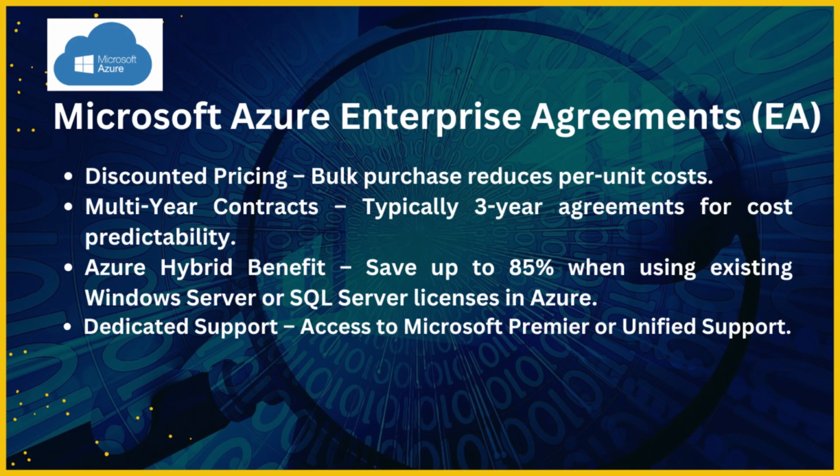3. Microsoft Azure Enterprise Agreements, EA. For large organizations, Microsoft offers an enterprise agreement, EA, that provides discounted pricing. Bulk purchase reduces per unit costs. Multi-year contracts, typically 3-year agreements for cost predictability. Azure Hybrid Benefit. Save up to 85% when using existing Windows Server or SQL Server licenses in Azure. Dedicated support. Access to Microsoft Premier or Unified support. This licensing model is ideal for enterprises looking for cost savings, compliance, and long-term cloud investment.